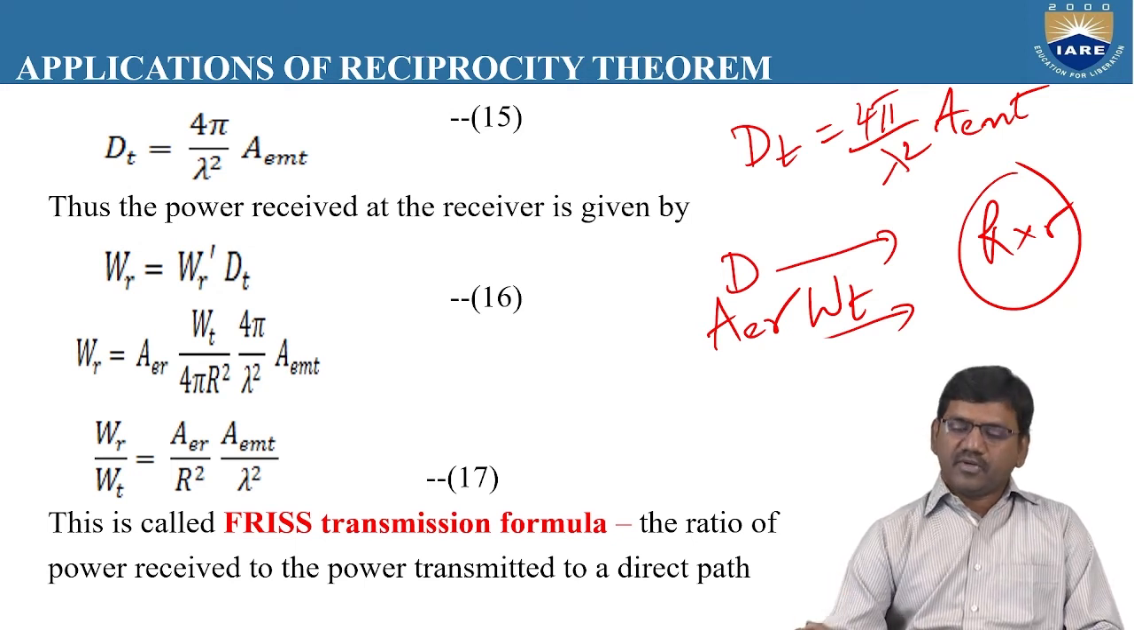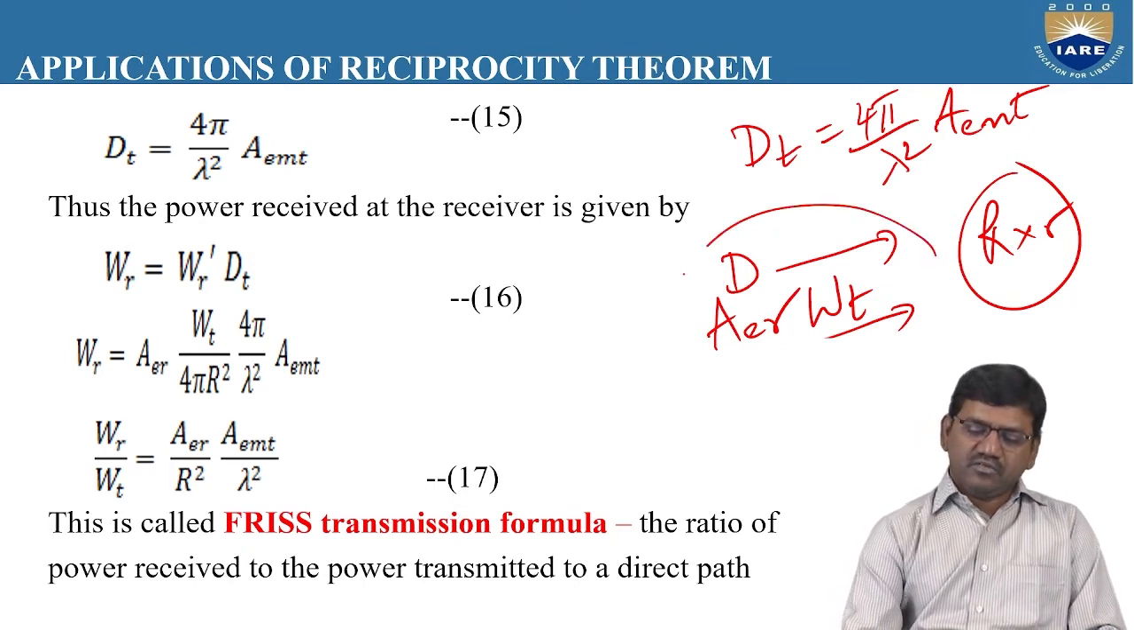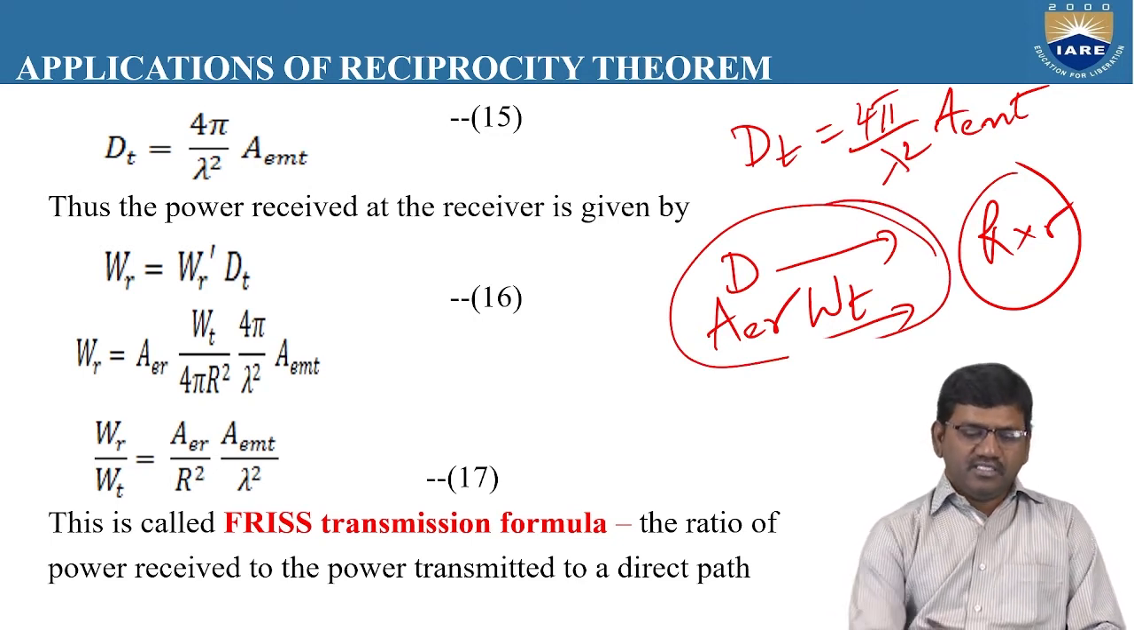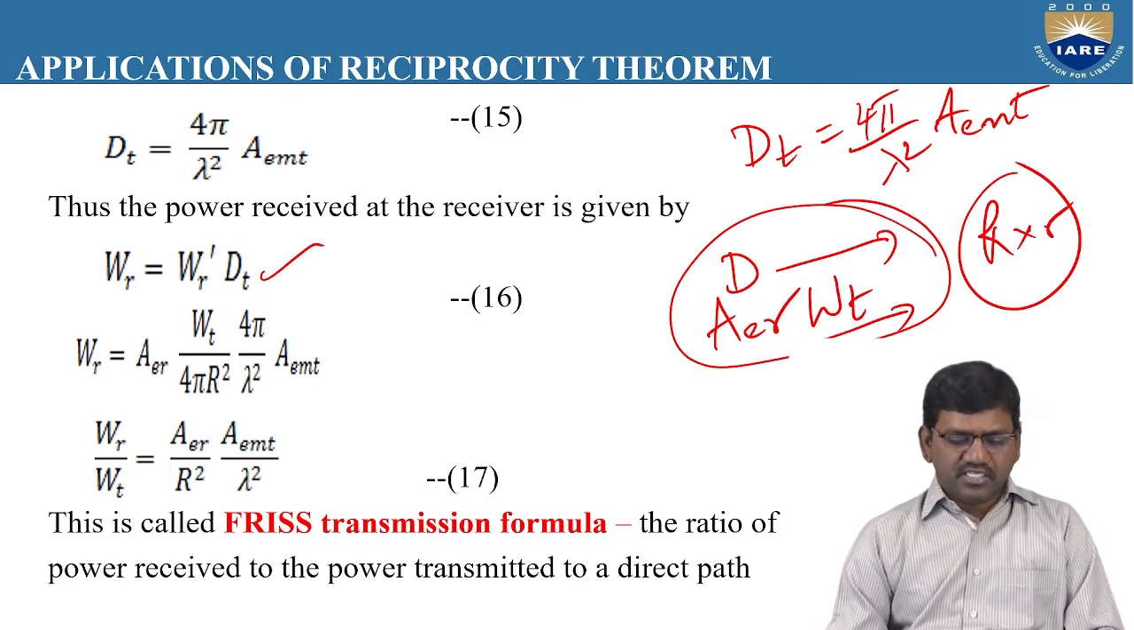So here the amount of power received at the receiver depends on three parameters. One is the directivity of the transmitting antenna. The other one is the effective aperture area of the receiving antenna. And at the same time, what is the amount of power transmitted by the transmitting antenna. So here we are going to use all these three parameters to find out the power received at the receiver. Hence, the power received at the receiver is given by WR is equal to WR dash into DT.